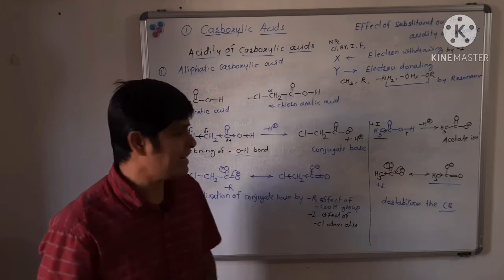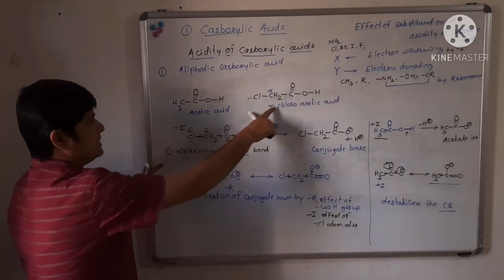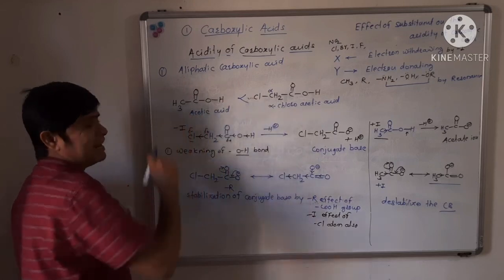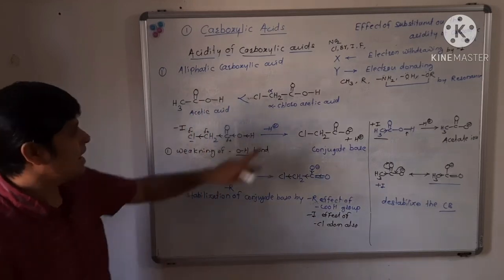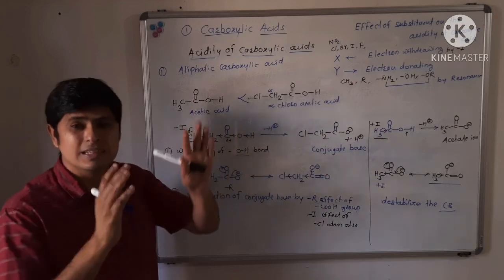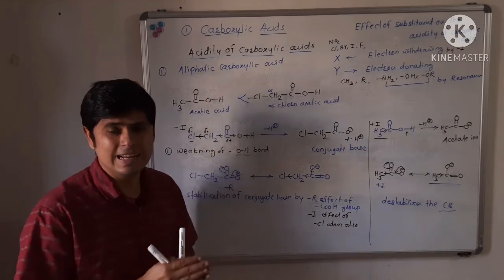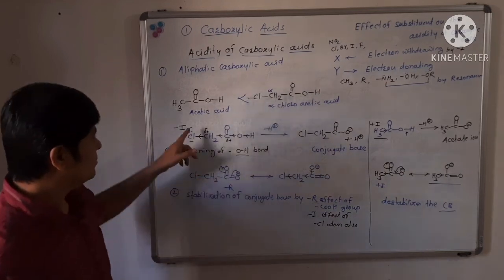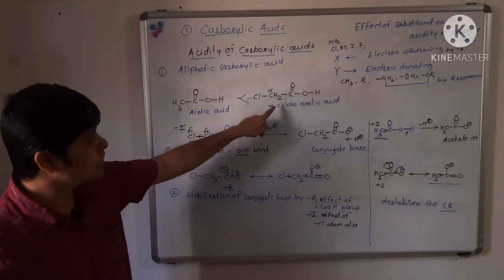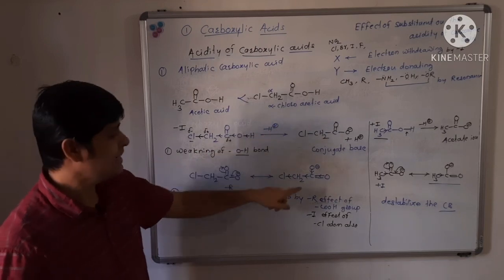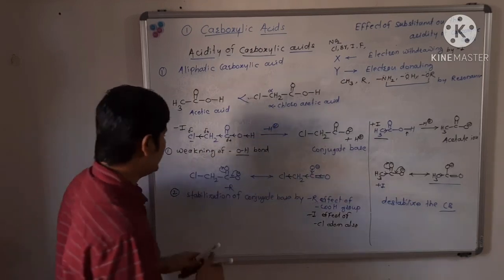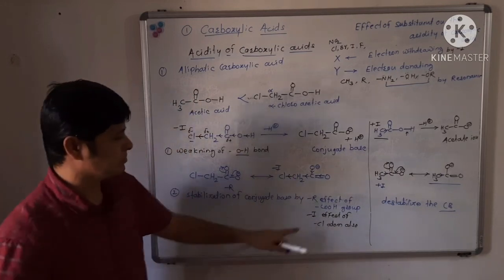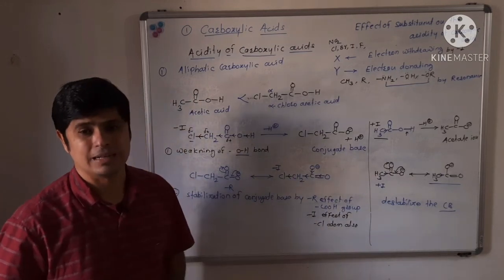Hence, we can say that alpha chloroacetic acid is stronger than acetic acid, as it gives proton very readily, and the conjugate base of alpha chloroacetic acid is stabilized by the minus I effect of the chlorine atom.